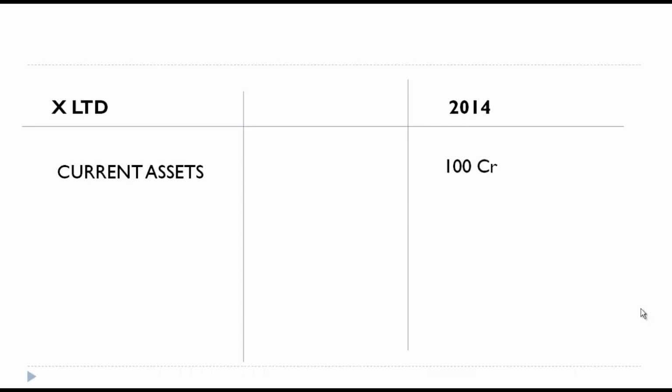So current assets means it can be cash, deposits, bank balance, stock, receivables, fine. So they have assets worth 100 crore, it is big money. But this 100 crore standalone does not convey any important message for you. It just tells you that there is an asset worth 100 crore. But I'm going to give you another piece of information. In 2013, the current assets of this company were 60 crore. So again, it does not give you much information except that from 60 it has moved to 100, there is growth by 40 crore.